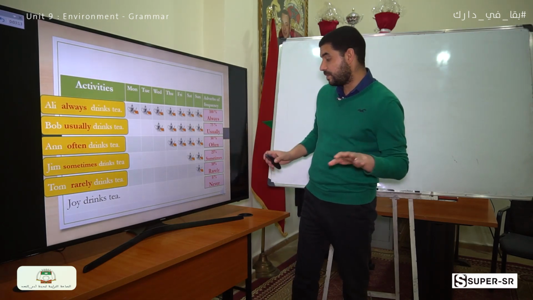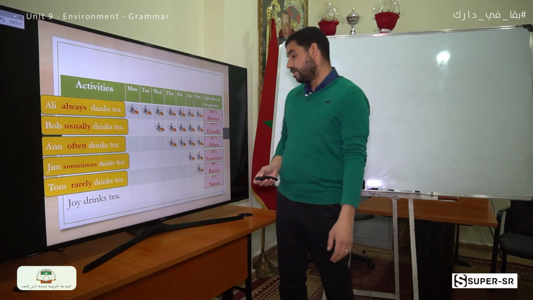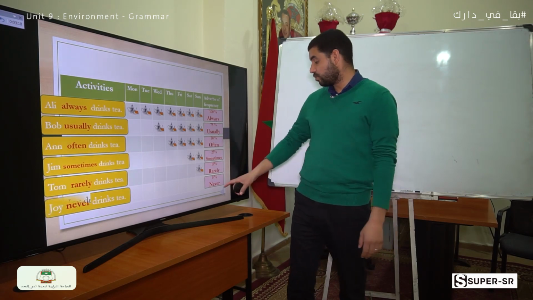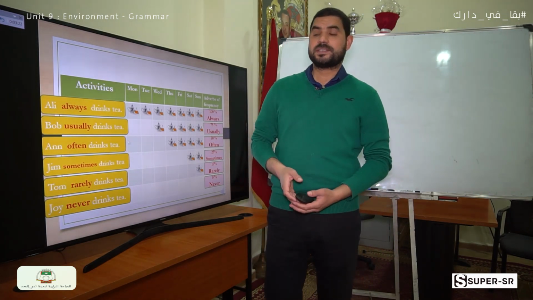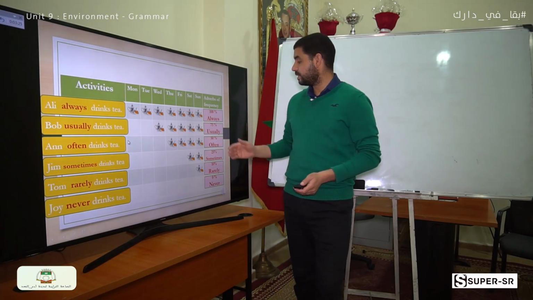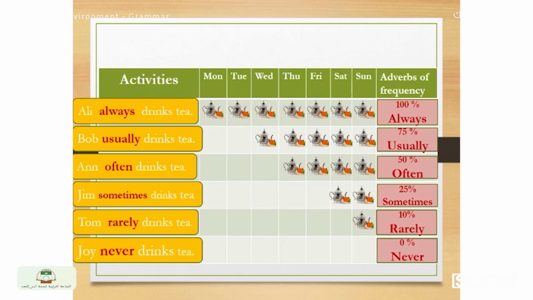And finally, Joy drinks tea on no day, which means Joy never drinks tea, which means 0%. So these are the adverbs of frequency. We have always, usually, often, sometimes, rarely, and never.